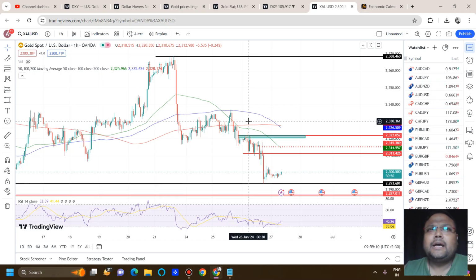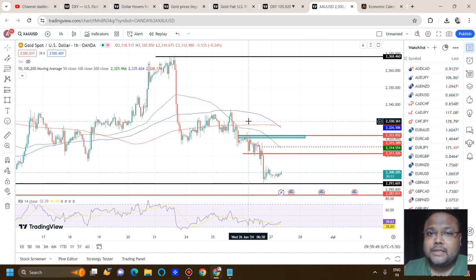But still I received 2-3 emails where people expressed their concern, because for example they took a buy at 2304. The market made a high of 2315.18, but still they did not exit. When gold came around to 2295 again, gold bounced back, and they still did not exit. So my dear friends, taking an entry is obviously very important, but the right exit is also very important. Not all market conditions give you a proper exit. You also need to make your own exit sometimes.